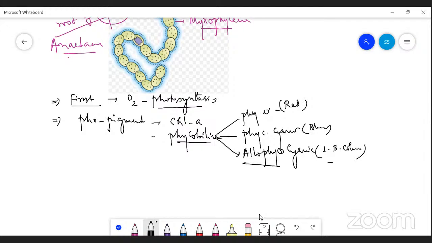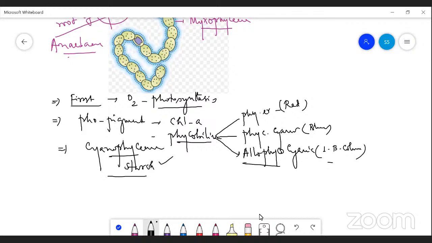As a result of photosynthesis, the photosynthetic products are stored in the form of cyanophycean starch. Cyanophycean starch is present. These are the reserve food materials in the blue-green algae or cyanobacteria.